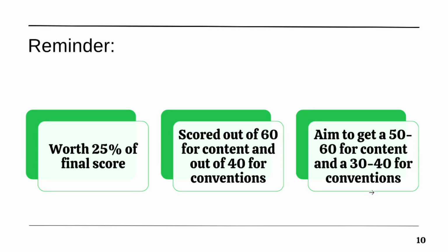Okay, so don't forget, this is worth 1/4 of the final OSSLT mark. It's scored out of a code 60 for content, a code 40 for conventions. We want you to get as high as you can under content. 40 is okay, but try to aim high, 50 or 60 ideally, and a 30 to 40 for conventions.